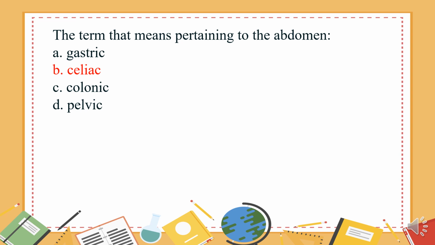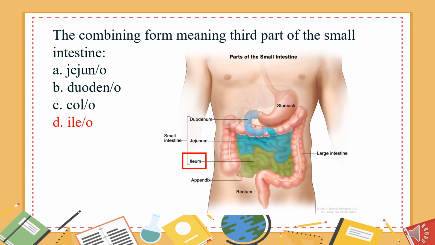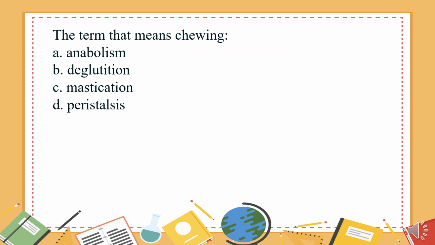Celiac. The combining form meaning third part of the small intestine. A. Jejunal. B. Duodenal. C. Colo. D. Ilio. The answer is D. Ilio.